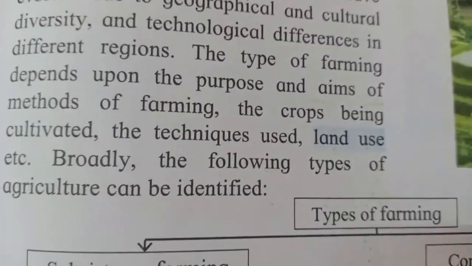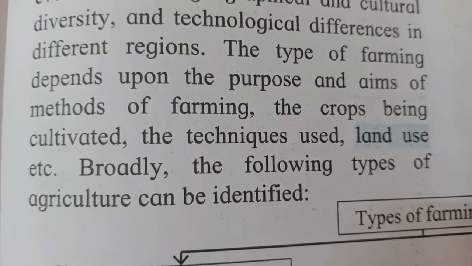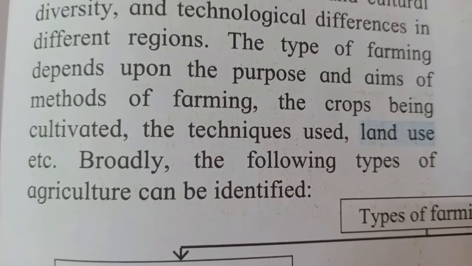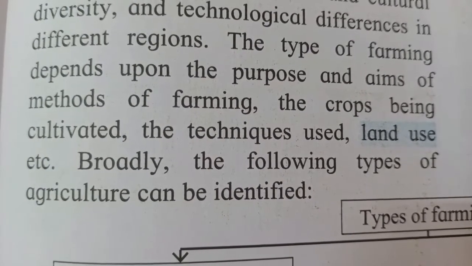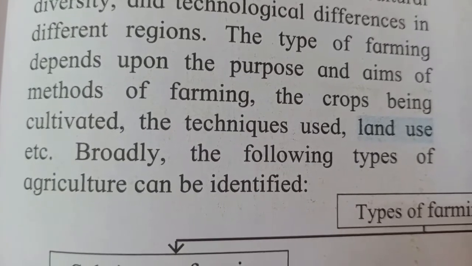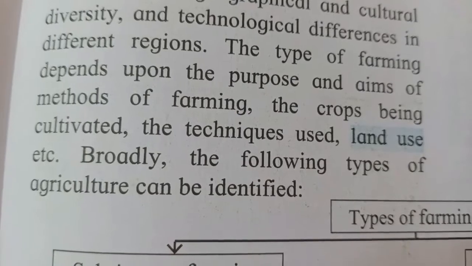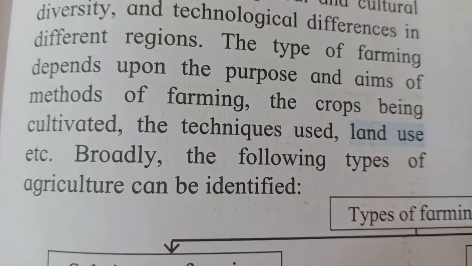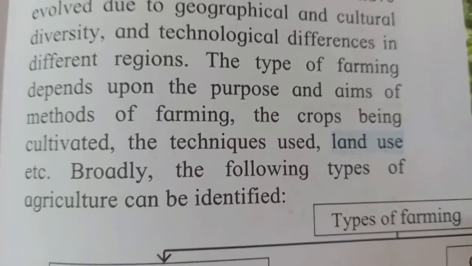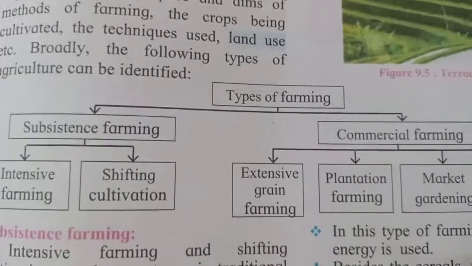So farming depends upon the purpose for which it is being carried out, what the main aim or intention of farming is, the crops being cultivated, the technique used, land use, etc. Broadly, the following types of agriculture can be identified. As I said, there can be two types of agriculture.